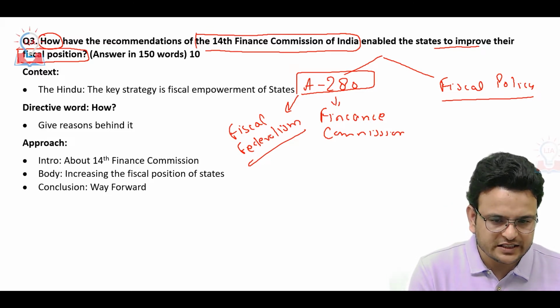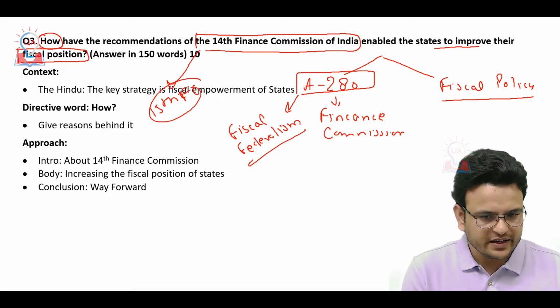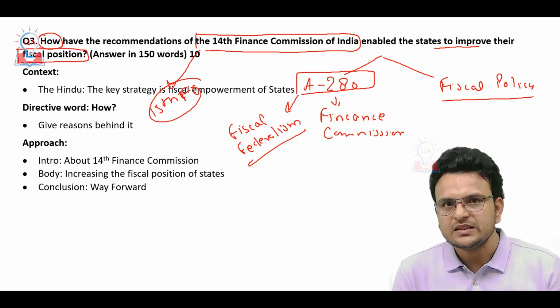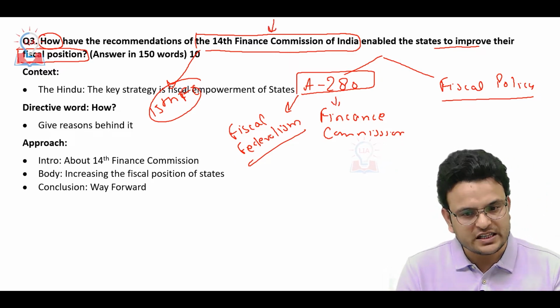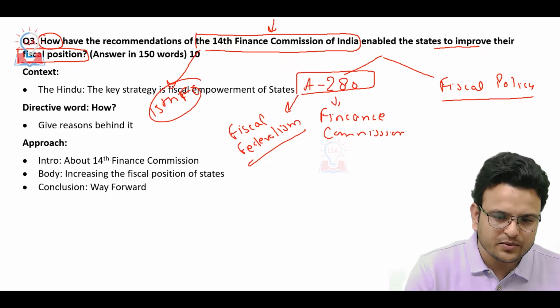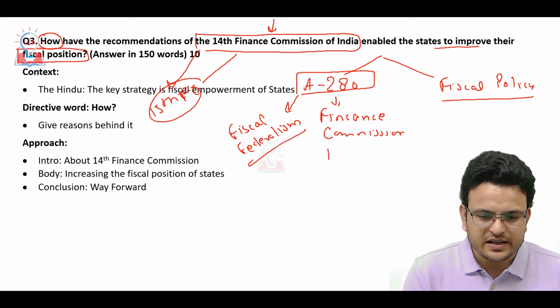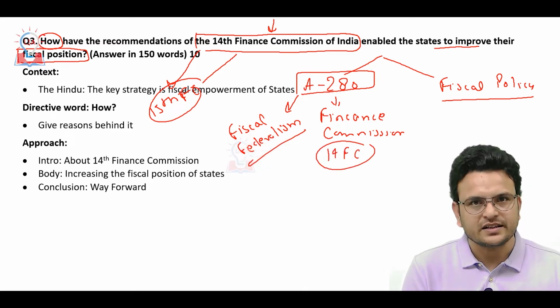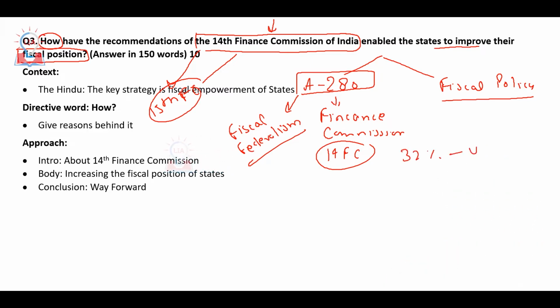Context of the question is recently the 15th Finance Commission gave its report. When we are preparing the 15th Finance Commission's report, we have to study the 14th Finance Commission report also, and we have to see a comparative analysis, because the 14th Finance Commission has raised the divisible pool of states from 32% to 42%. It is a drastic increase of fiscal space for the state.